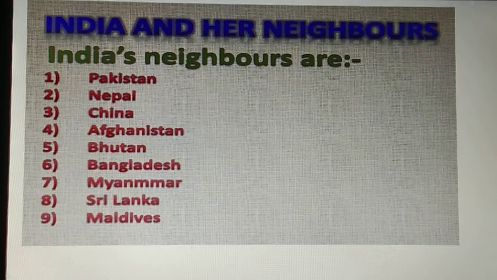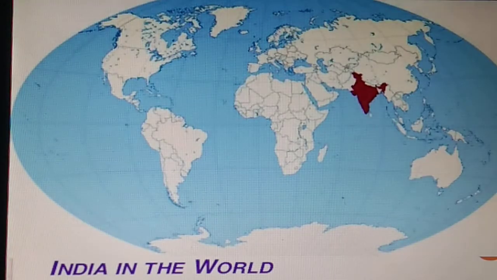Now, if we talk about India's neighbors, they include various countries like Pakistan, Nepal, China, Bhutan, Sri Lanka, Maldives, etc. So these are all called the neighboring countries of India. Here this is the map of the whole world.